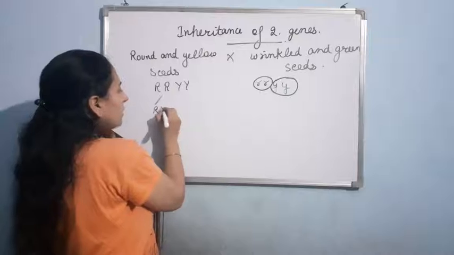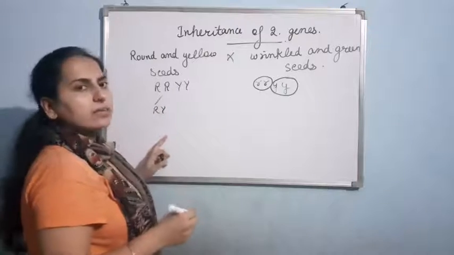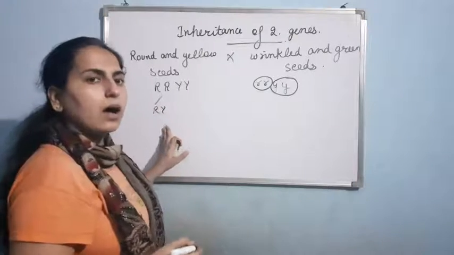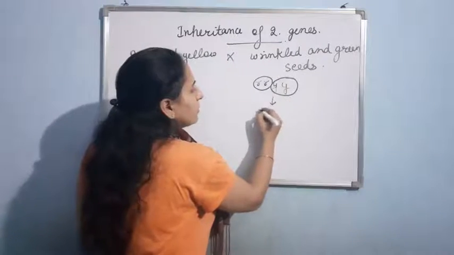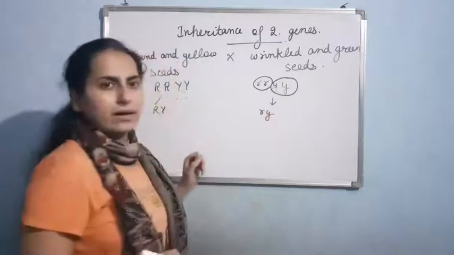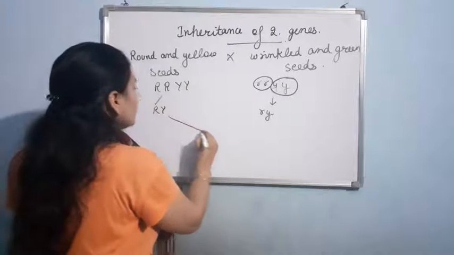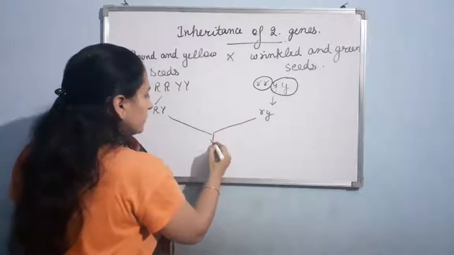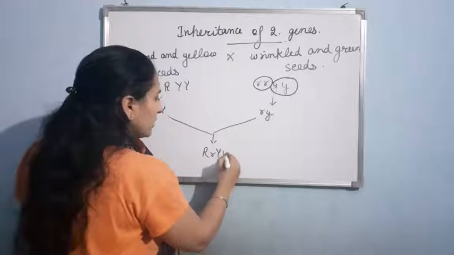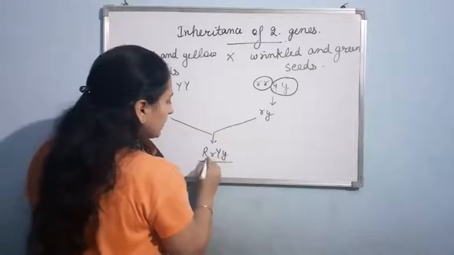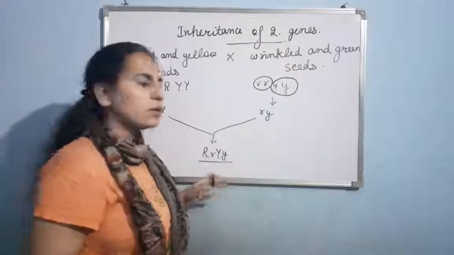Firstly, the gametes will be having the genetic makeup RY, capital R and capital Y. And here it will be small r and small y. Now if I make a cross between the gametes, the resultant will be capital R, small r, capital Y, small y. That is round, because capital R is there, so it will be round.